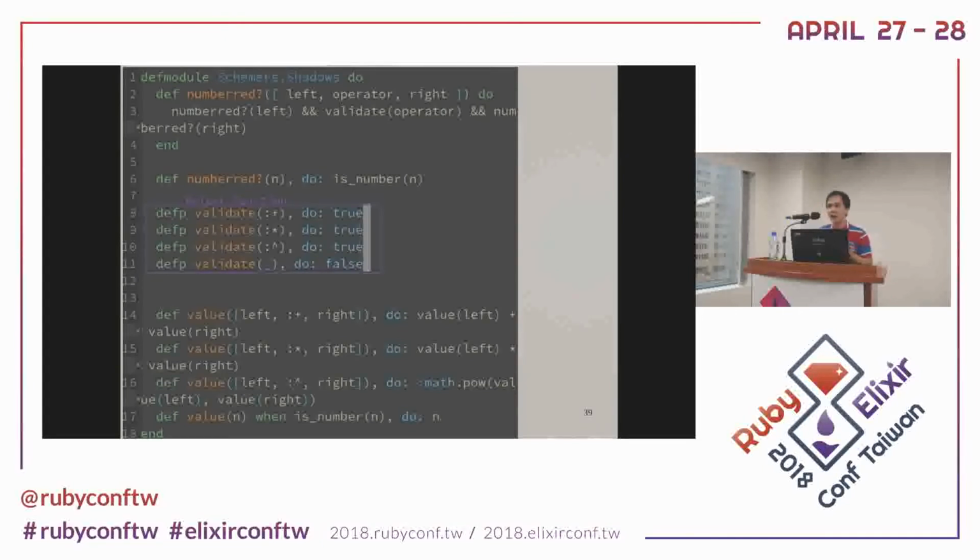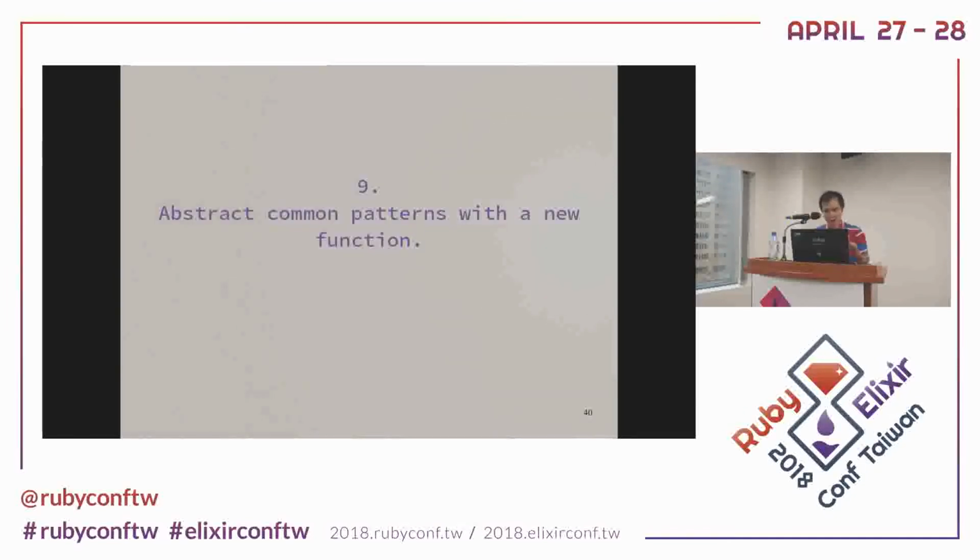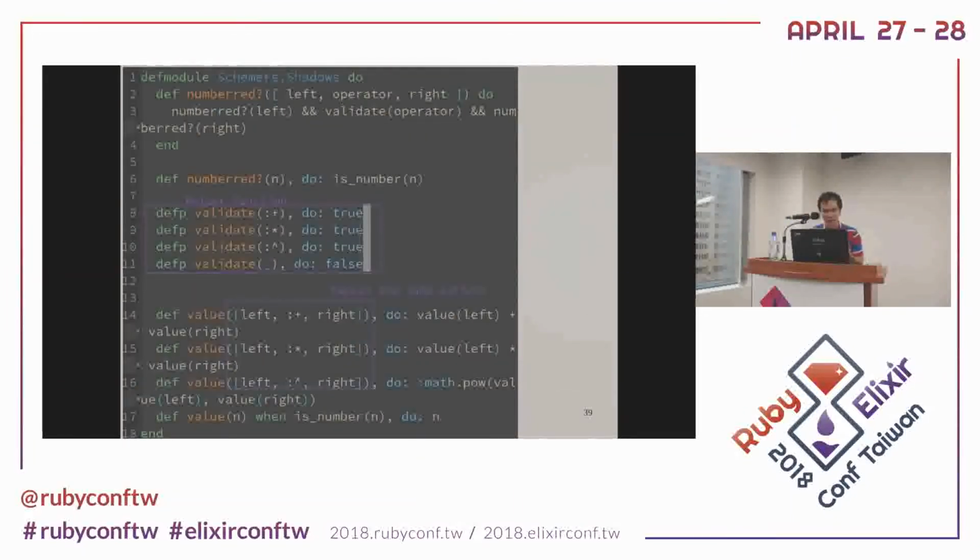And for any other symbol, we want to return false, right? So we want to take the value. There's the left side, and the operator inside, and the right side. I write it three times. It is totally a waste, so you can extract these patterns. I will show, this is the next one, right? You can extract all the pattern things.